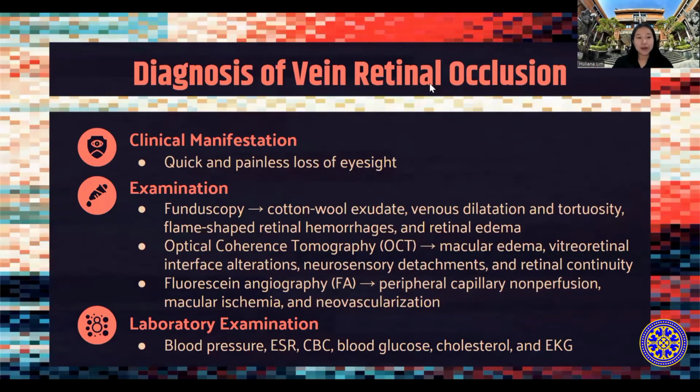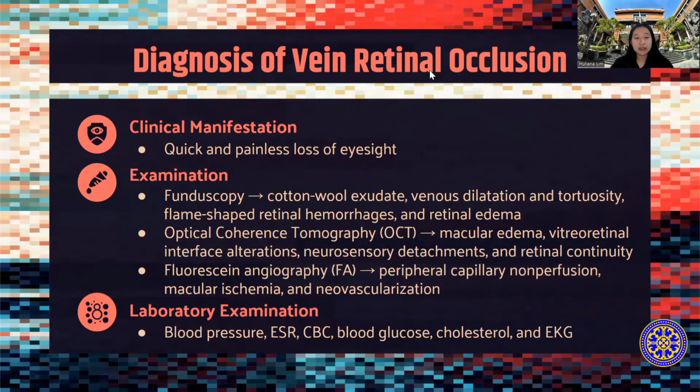Okay, now we will continue with vein retinal occlusion. Basically, it is the same. The diagnosis is made by clinical observation of the eye and supported by laboratory examination. Patients with central retinal vein occlusion or CRVO experience a quick and painless loss of eyesight. To determine the diagnosis, we can see from the fundoscopy there are cotton wool exudates, venous dilatation, and tortuosity. Also accompanied by flame-shaped retinal hemorrhage and retinal edema.